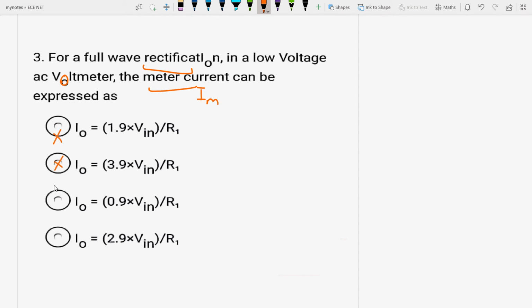So the answer will be I naught is equal to 0.9 times V input by R1. So the third is the case. For full wave rectification, the meter current, that is I naught, is mainly expressed as 0.9 times V input by R1, okay. Next is,